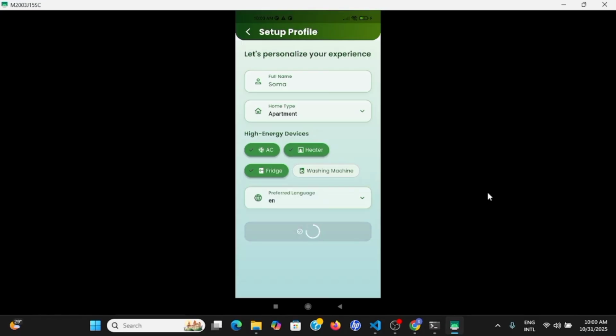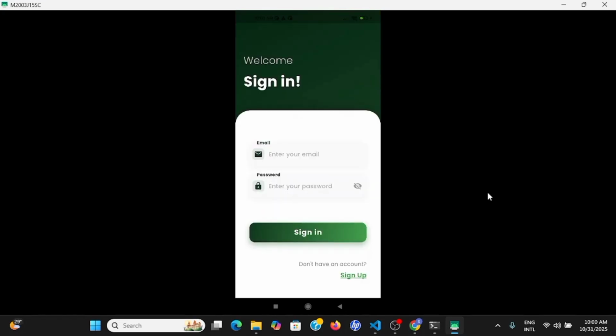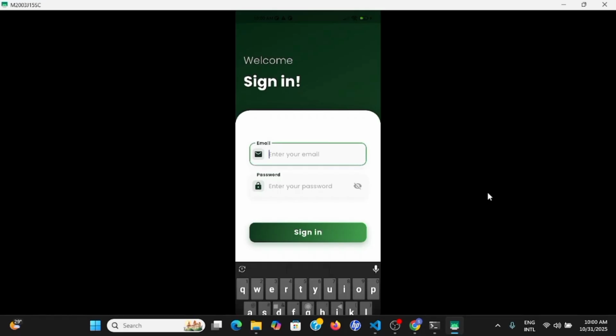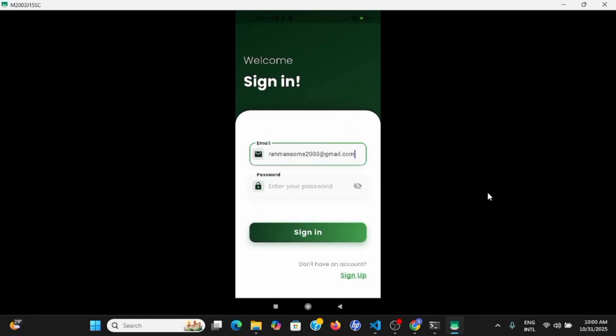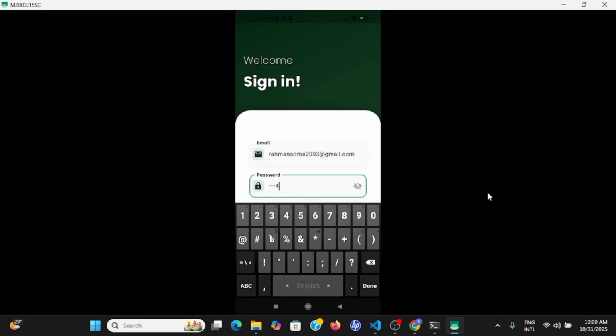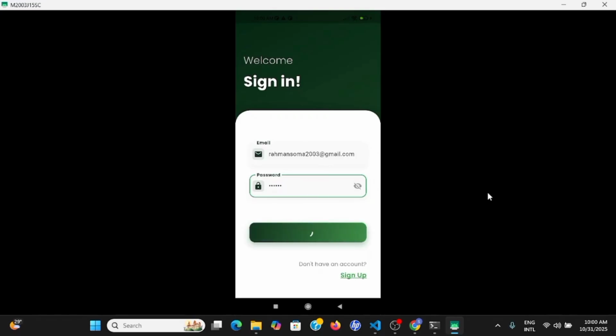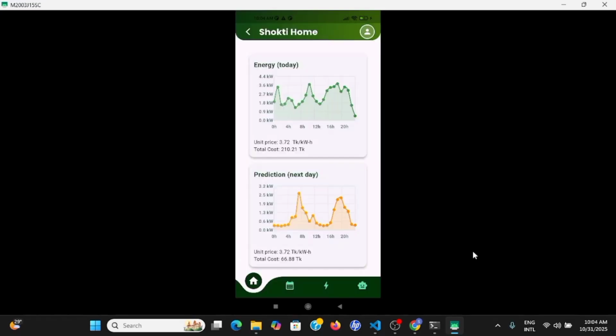After setting up the profile, it will take us to the login page. After logging in, this is our landing page.